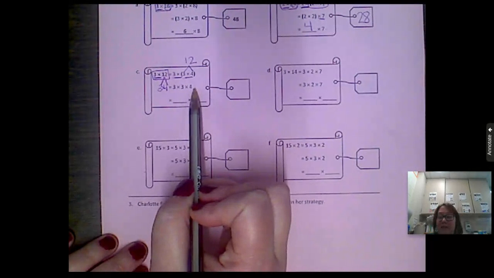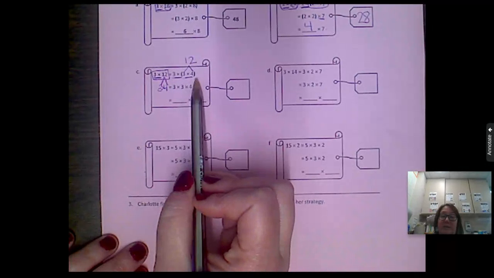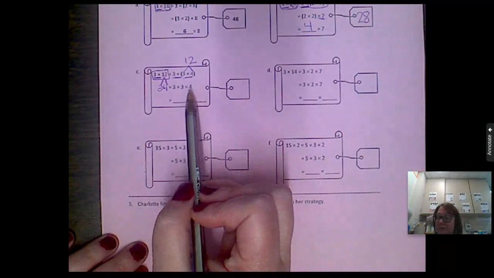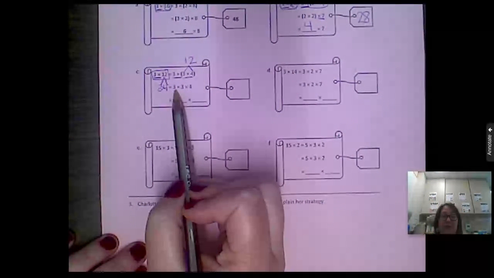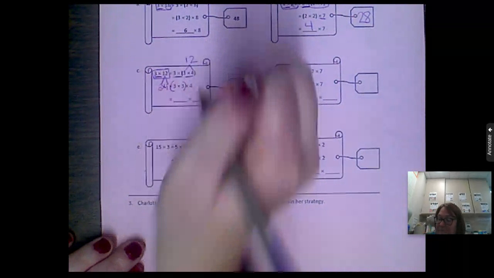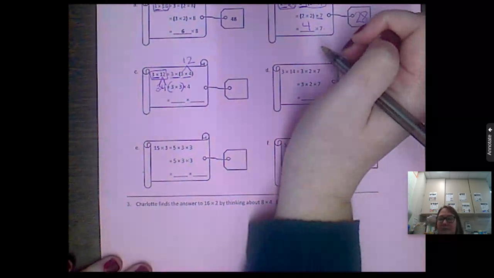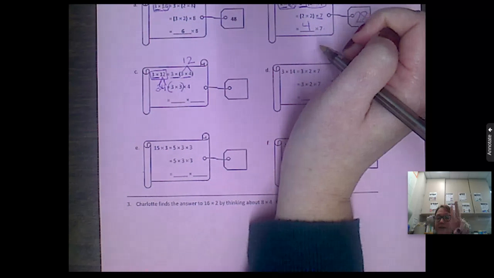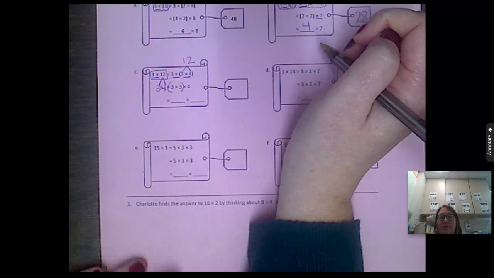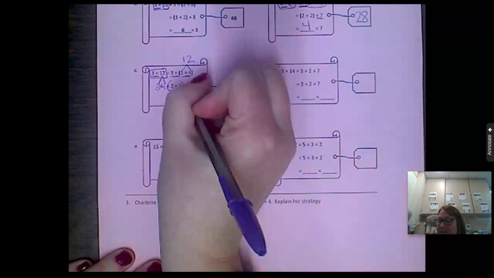If I look down below, I still have that 3 times 4. But instead of having my parentheses around 3 times 4, now I want to move them. So the only other place to move them would be to put them around the 3 times 3, right? So let's do that. So let's put our parentheses around 3 times 3. Okay, and then we have the 4 left over. What is 3 times 3? Let's count. 3, 6, 9. So 3 times 3 is 9. And then we still have that times 4 left over.